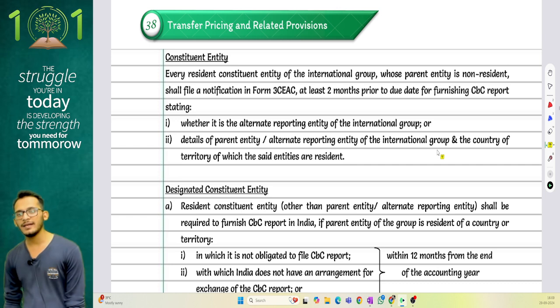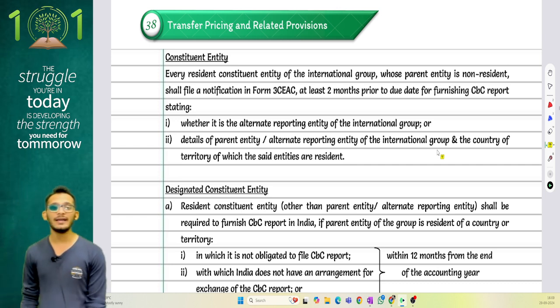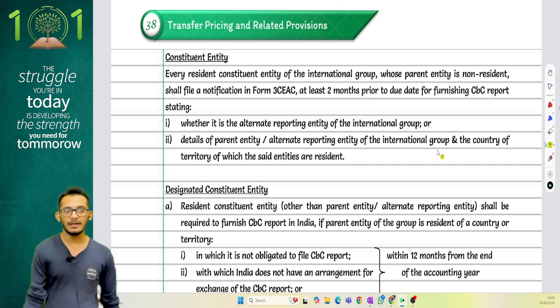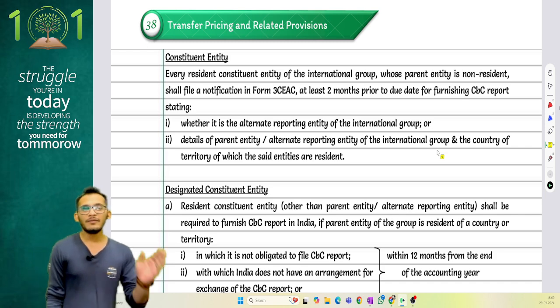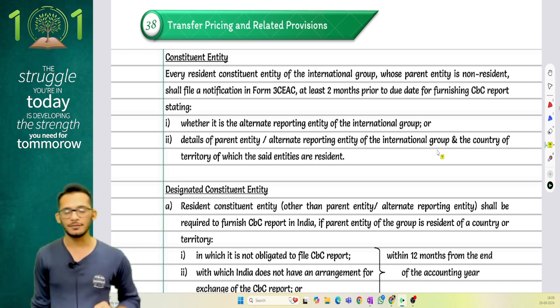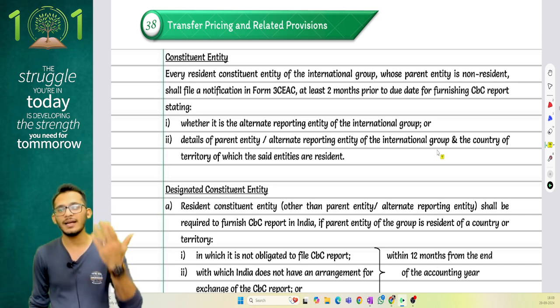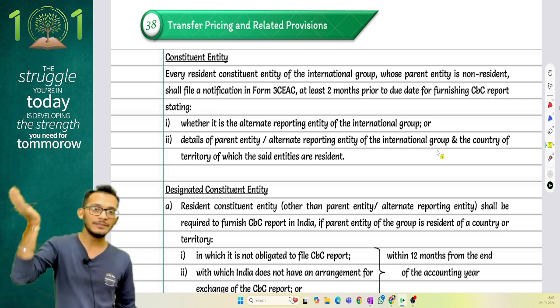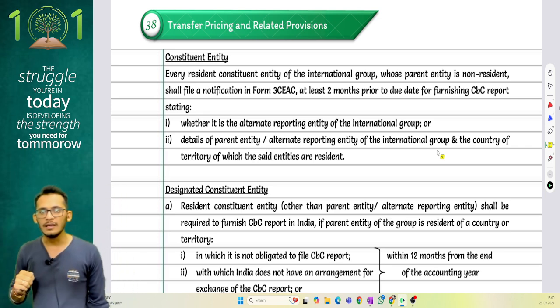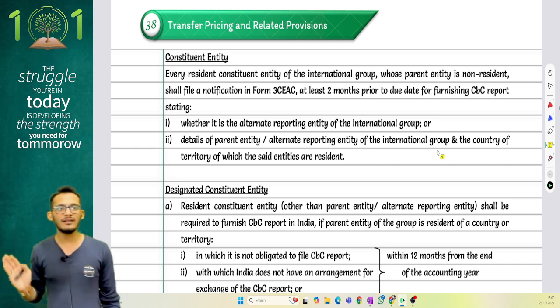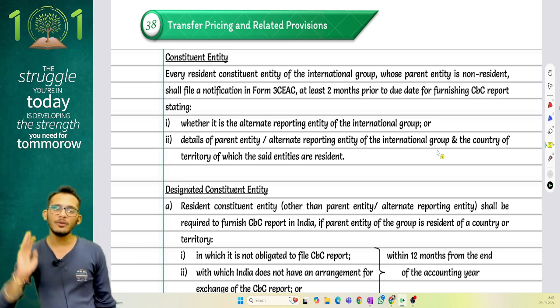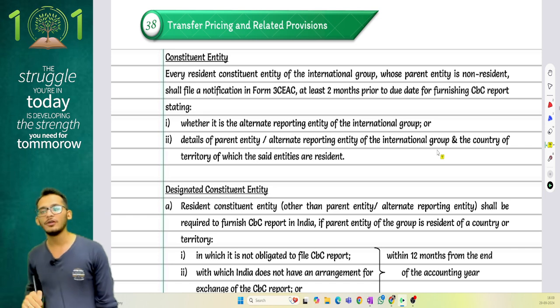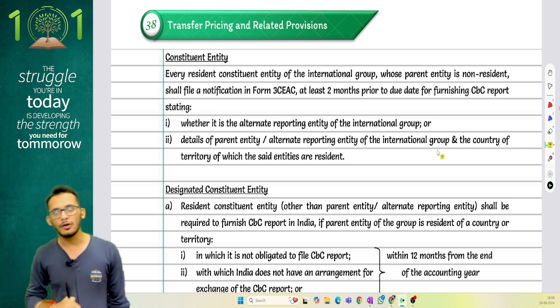In that case, income tax says the other entities in India need not file the CBCR, but will rather file a CBC notification. They will file a notification clarifying that my parent company is sitting outside India and will file the CBCR in that country. I will not file the CBCR in India. If you require it, you can collect it from that country's competent authorities.